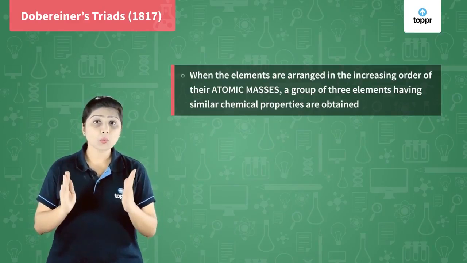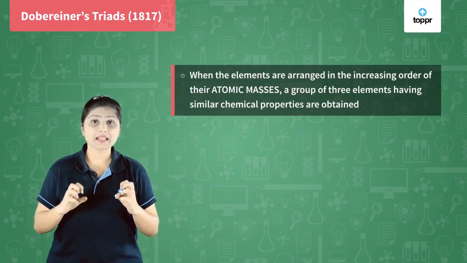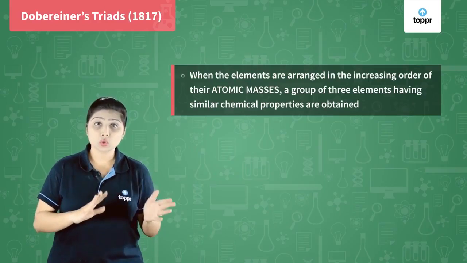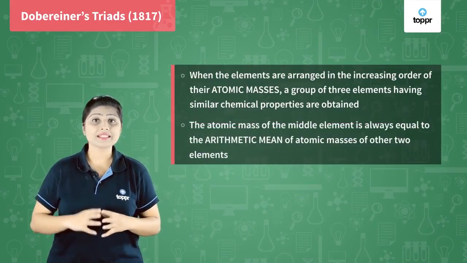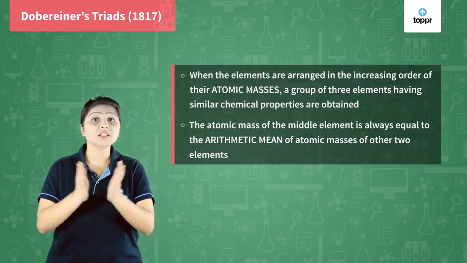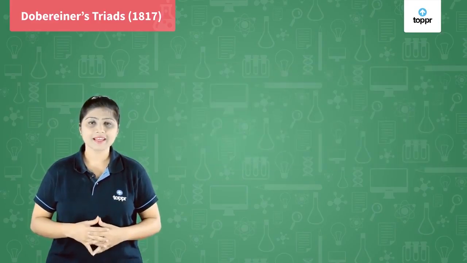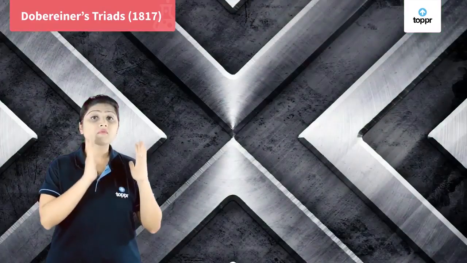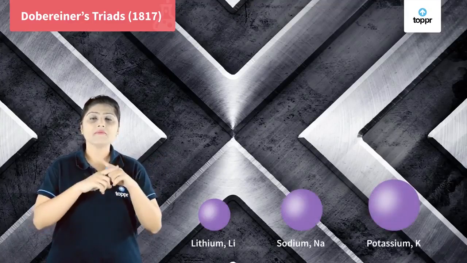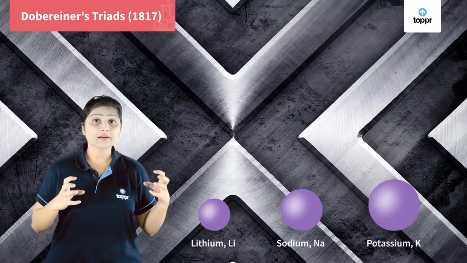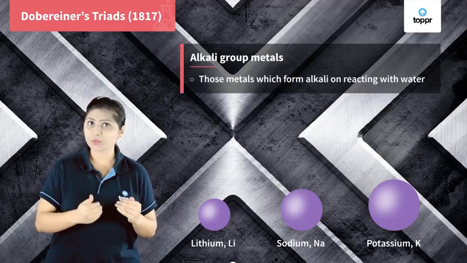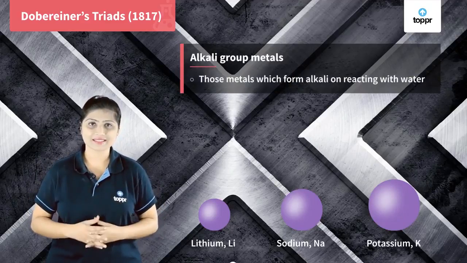He found out that a group of 3 elements can be obtained having similar chemical properties. He also observed that in each group of 3 elements, the middle element's atomic mass is always equal to the arithmetic mean of the atomic mass of the other 2 elements. Confused? Let me give you one example. He considered the first group which had lithium, sodium and potassium. He found out that these elements are alkali metals. Alkali metals as in the metals which react with water and form alkalis, that is the basis.